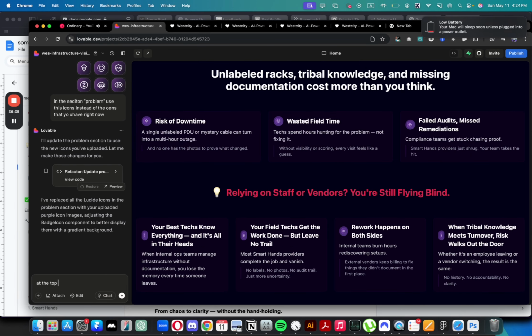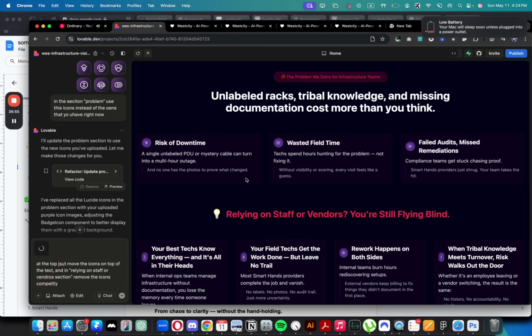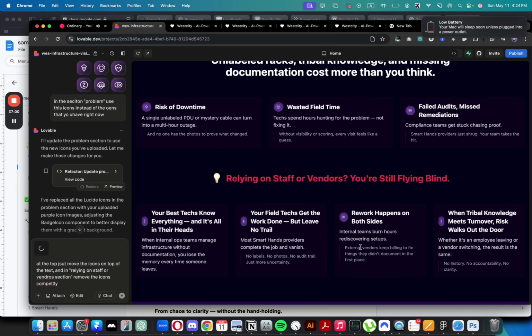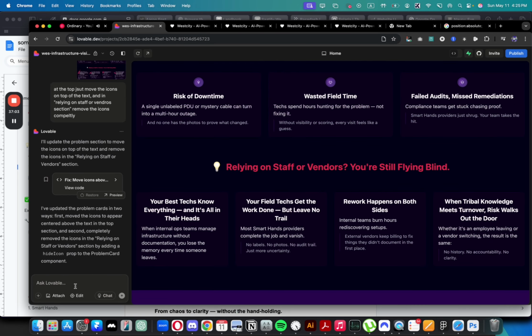At the top, just move the icons on top of the text, and in the relying on staff or vendors section, remove the icons completely. I think that would be much clearer, and then we will have more hierarchy. So this would be the more important text, this would be not that important text, etc. It did it, but it aligned text to the left side.